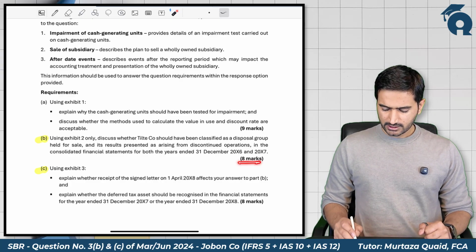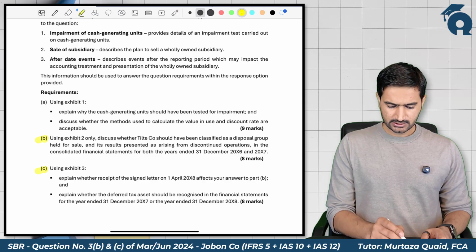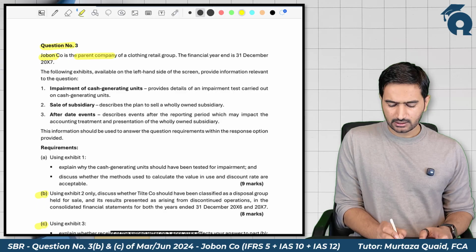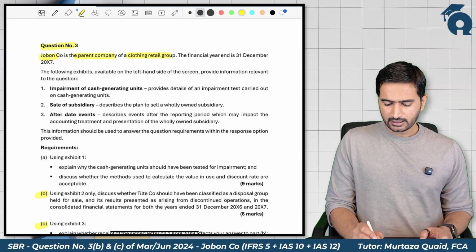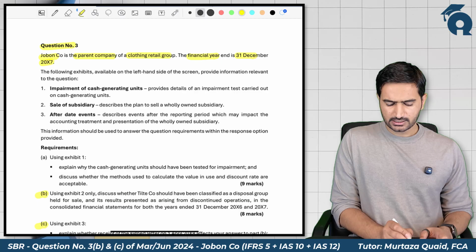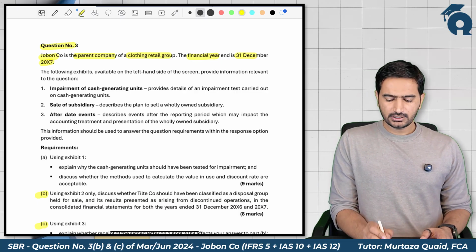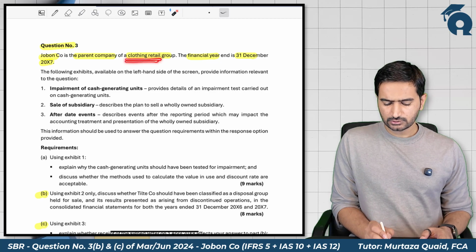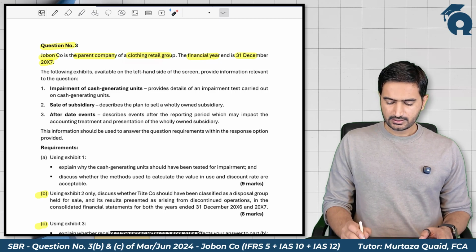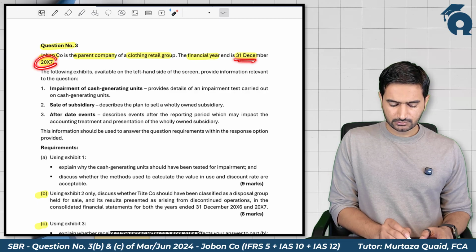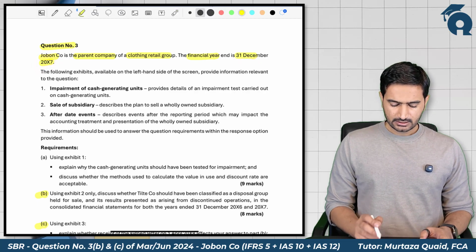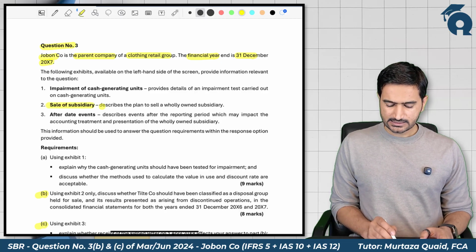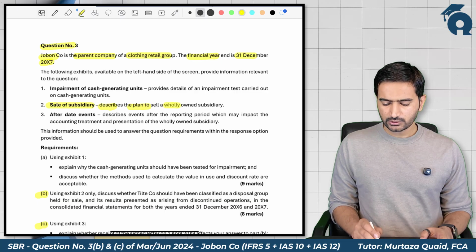So part B is of 8 marks and part C is of 8 marks. Let's read the question. It says that Jobon company is the parent company of a clothing retail group and the financial year end is 31st December 2007. So we have a company named Jobon company, which is the parent of a group engaged in clothing retail business. The year end of the company is 31st December 2007. Then Exhibit 2 provides information about the sale of a subsidiary, describing the plan to sell a wholly owned subsidiary.